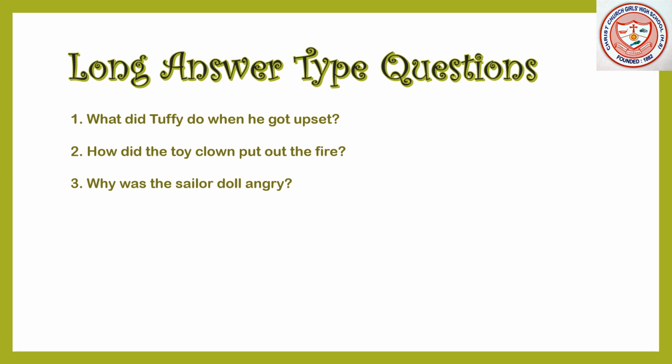But the sailor doll was angry. So, your answer should be like this. The sailor doll was angry because Tuffy was throwing water at the doll continuously. He thought that he was protecting the doll's house.